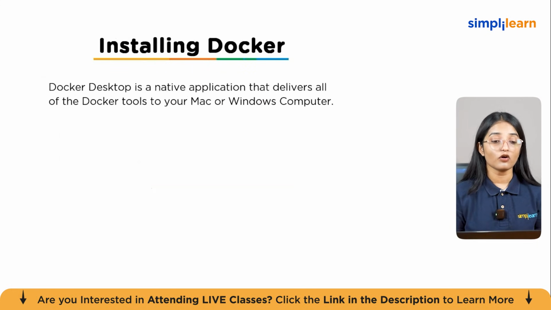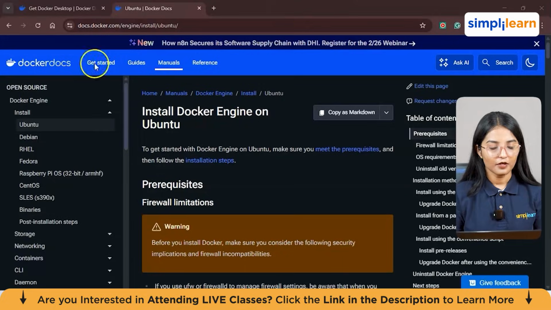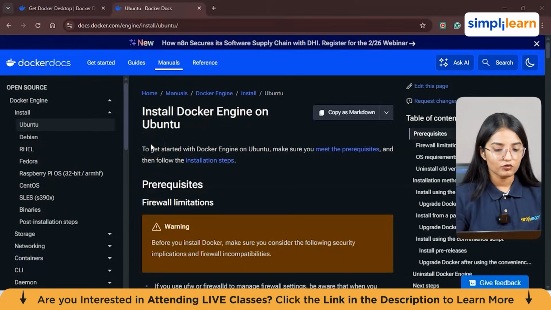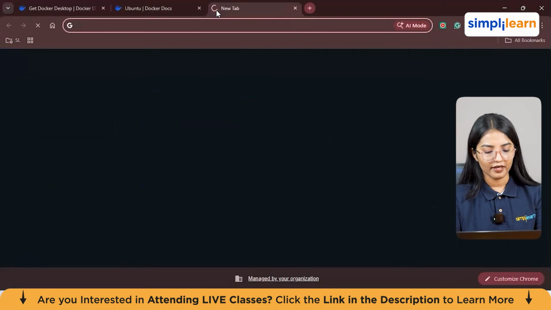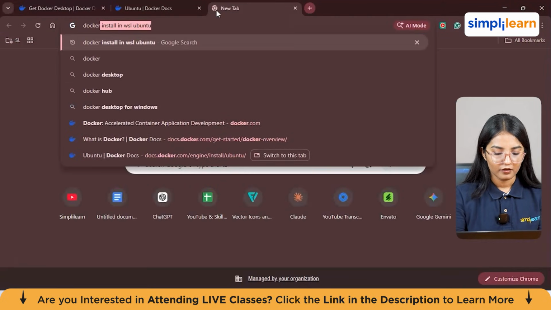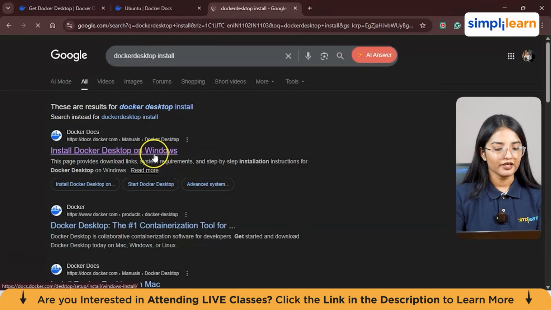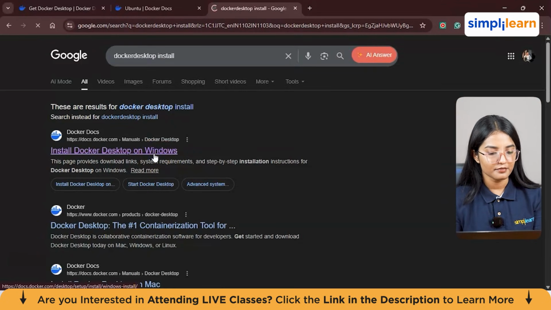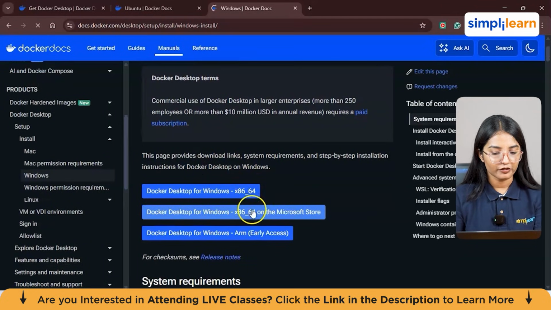Now let's move on to installing Docker, and I'll show you how you can install Docker on your Mac or Windows computer. Right now we've got the Docker docs open here, and I'll show you how you can install Docker in your Ubuntu terminal using the CLI commands. And you also have Docker Desktop, so you can just install it from there. I've already installed Docker in my system, but this is the first link for you to install it. You can see you've got three options from here.